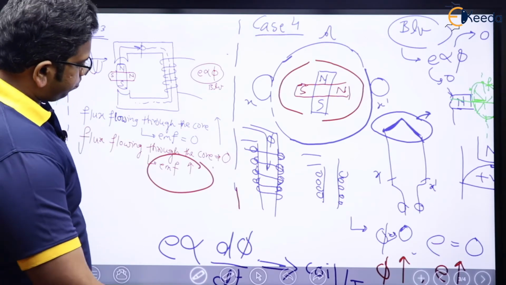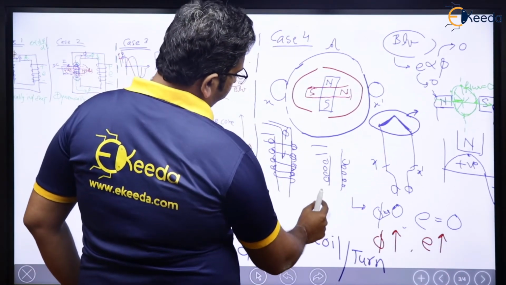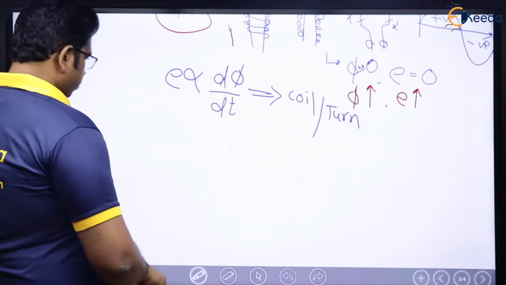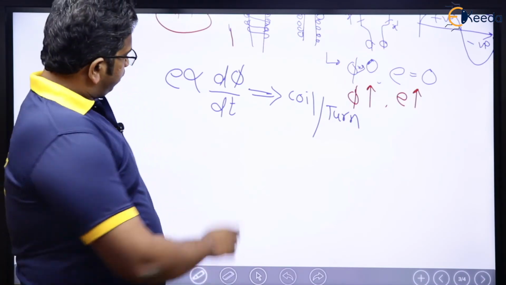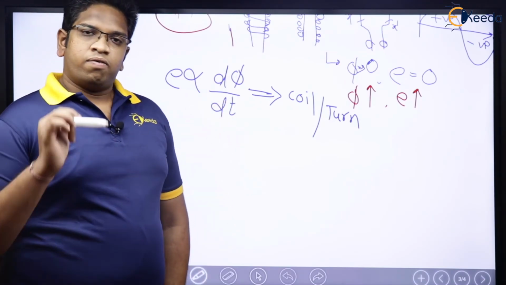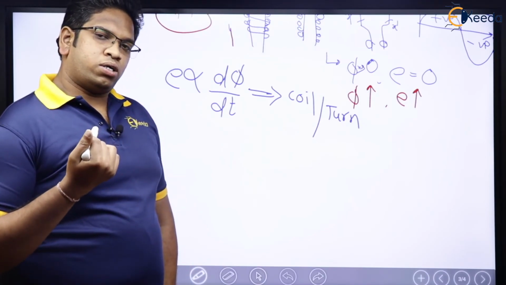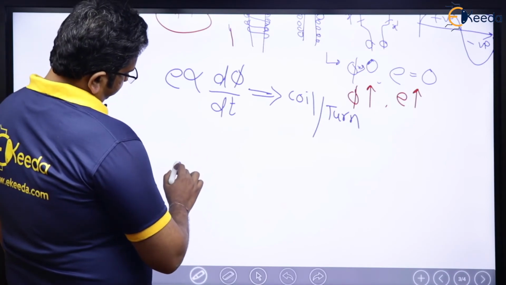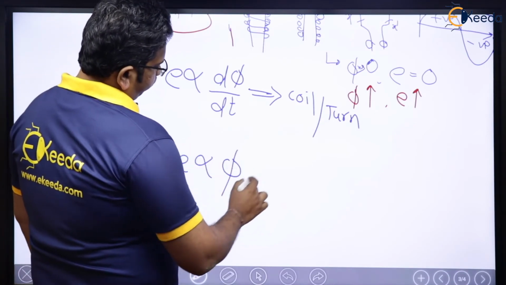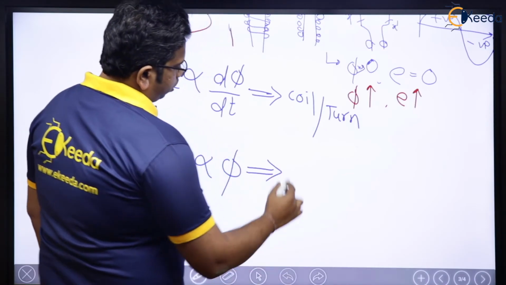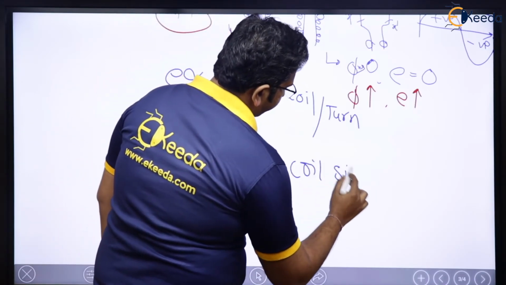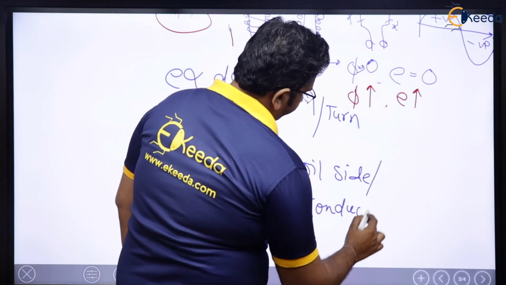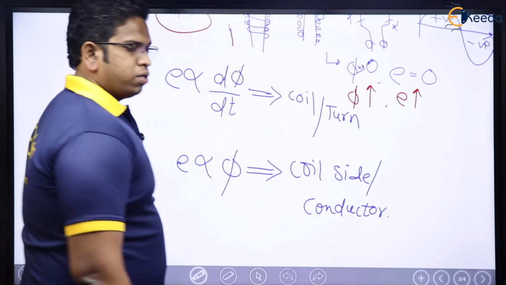Now, see here. What is the moral of the story? The moral of the story is, E proportional to d phi by dt, we have to apply only when we are thinking about a coil or a turn, and E proportional to flux we have to use in case of coil side or conductor. I hope it is clear.